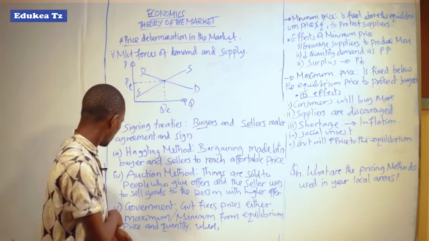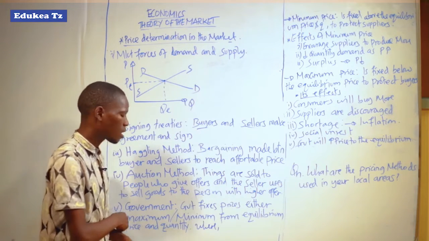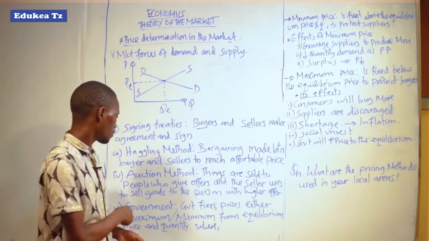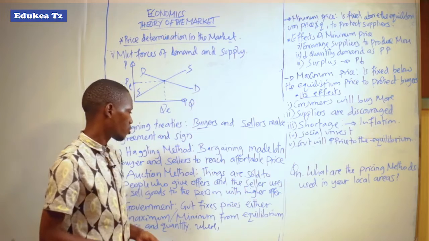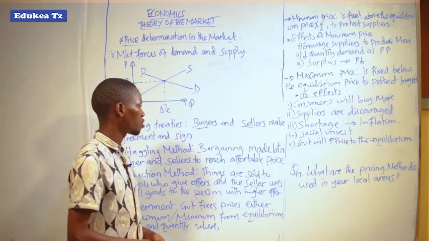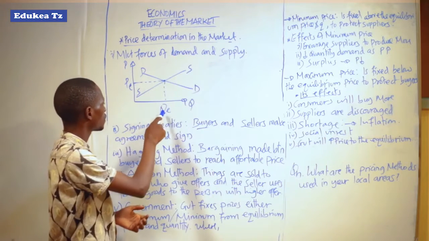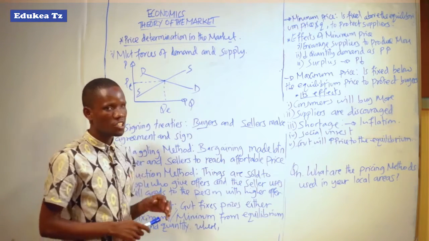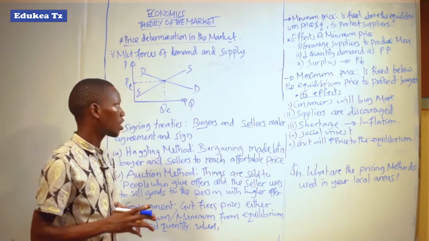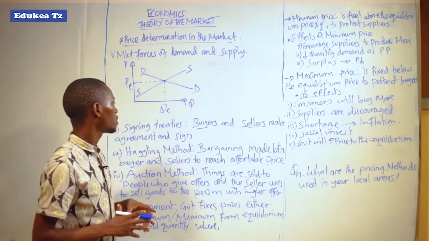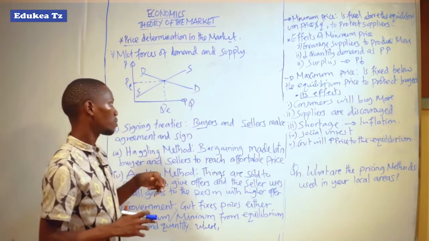But also the fifth method of price determination in the market is the government. The government fixes a price, either a maximum or a minimum price, away from the equilibrium price and quantity. As we have seen, this sketch shows the equilibrium price and quantity that has been determined by the forces of supply and demand in the short run. As we know, in the short run, demand and supply can be used to determine the price.